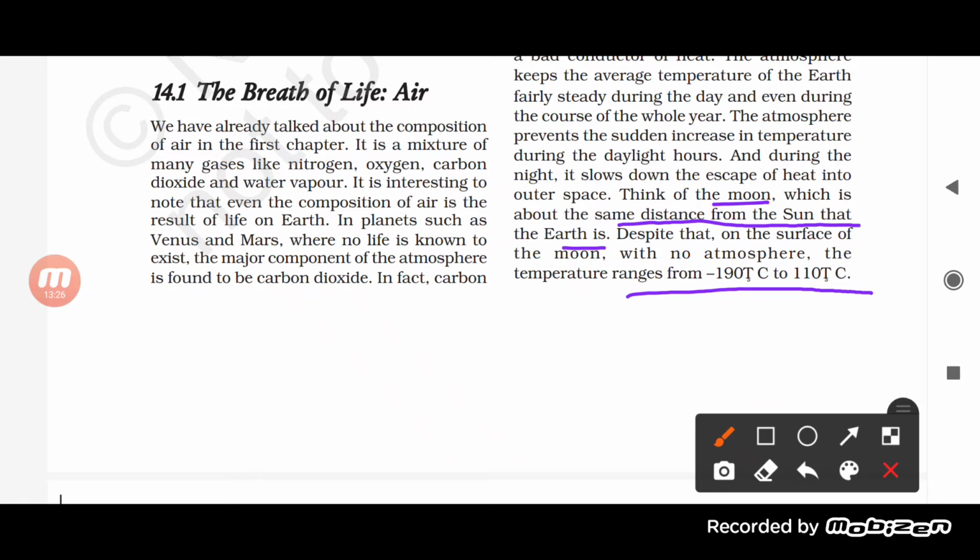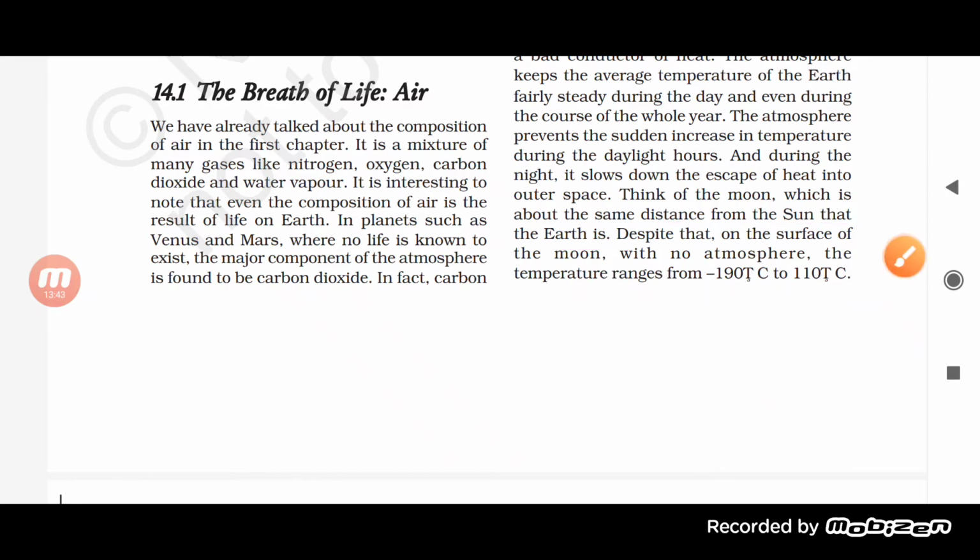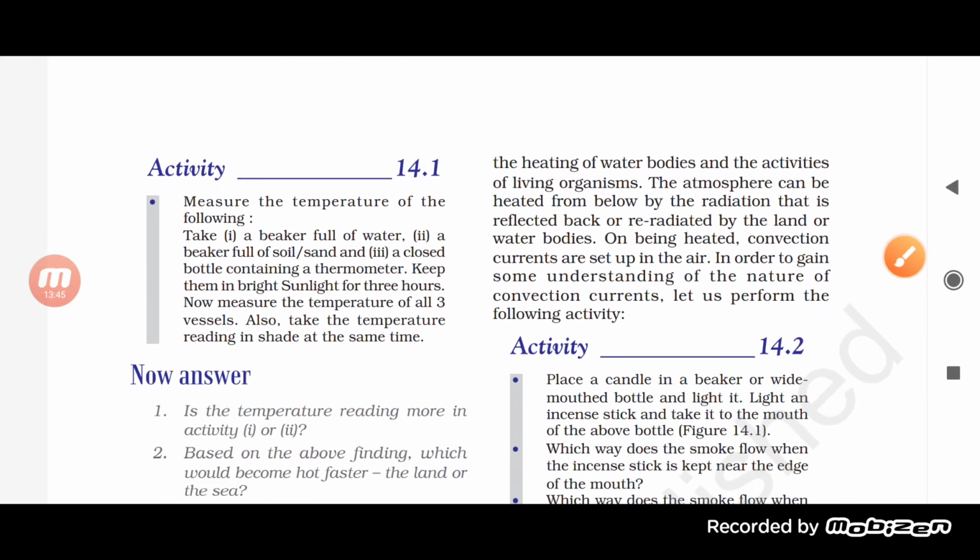It means the temperature during the day is really very high, about 110 degrees Celsius, while during night it is about minus 190 degrees Celsius. This much temperature variation is there in the case of the moon. That is for the atmosphere.